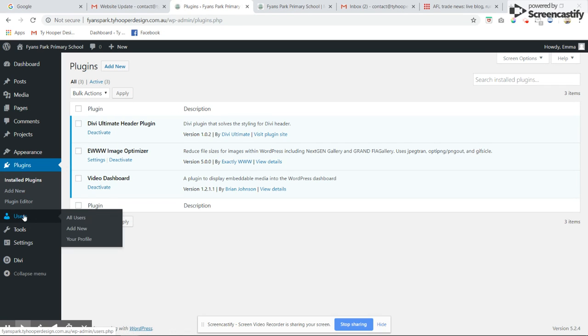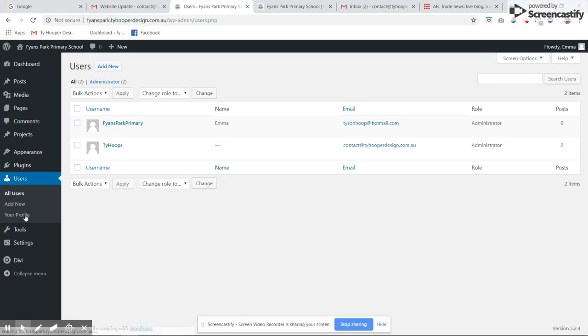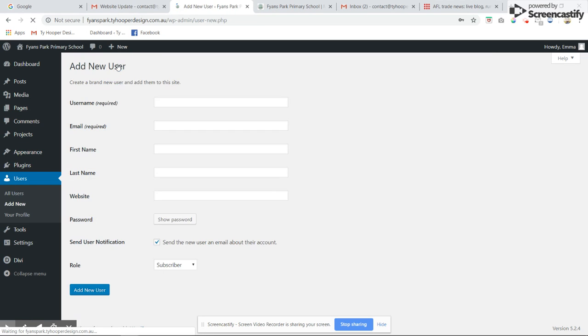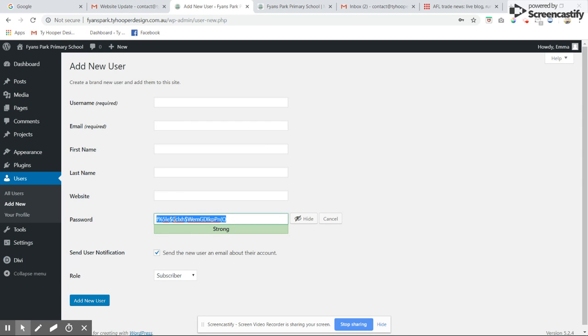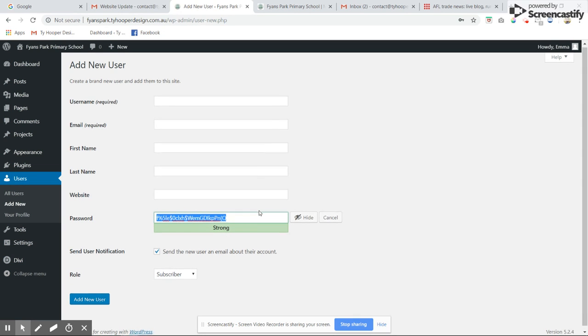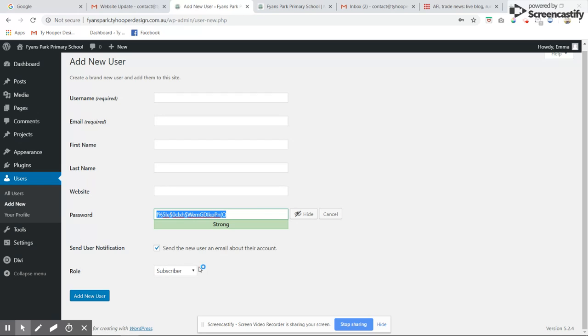Users is people who can log into the back end of the website. So right now we've got myself and the login details that I've sent you. If you want to add another user, so they can log into the back end, just go to add new, give them a username, add their email, and then you get a password. Add them with the role of administrator, because administrator can do anything on the website. Some of these other roles can only do a few things. So if adding someone, it's best to add them as an administrator.